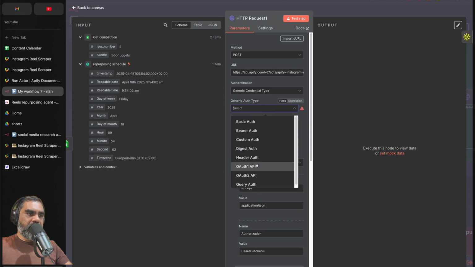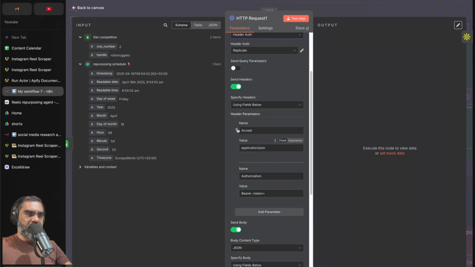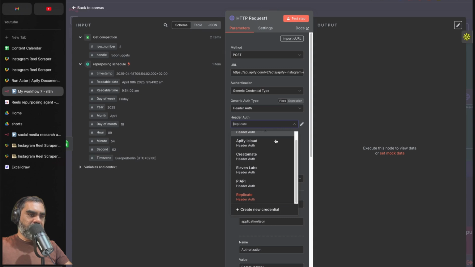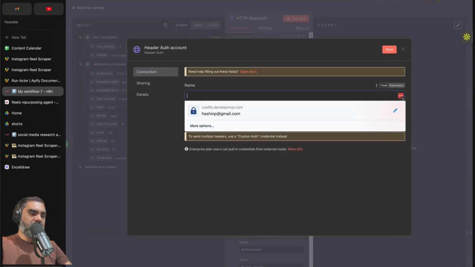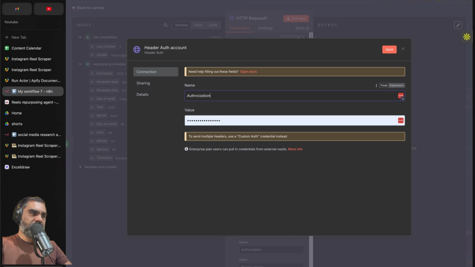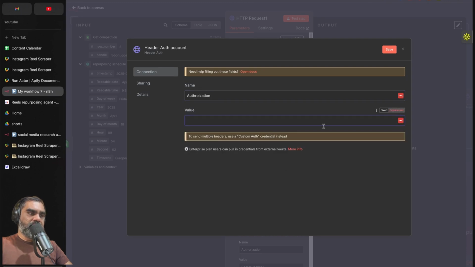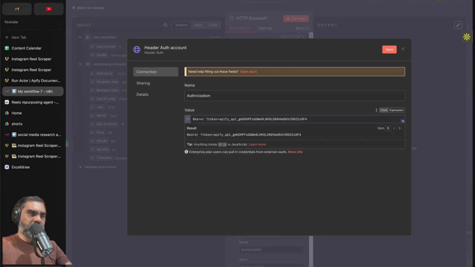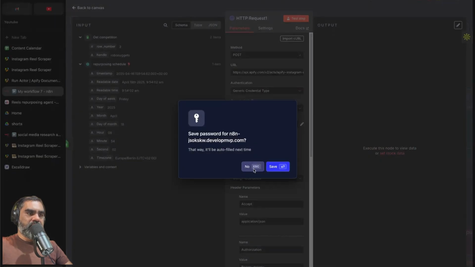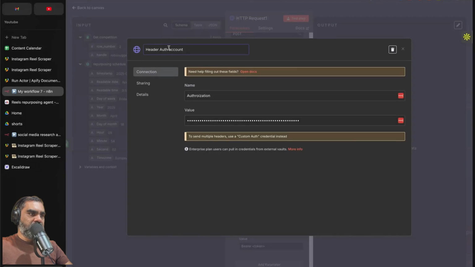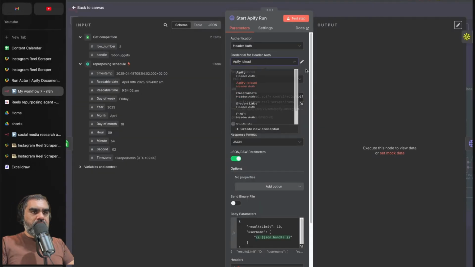Then I select header auth. So similar to giving the header authorization bearer token here. So this I can store without exposing it on the front end. So I click on create new credentials. Name is authorization, header is authorization, and the value is, let me show you, bearer, and then the token. We'll have to delete this token bit from here and make sure there's only one space and save that. Once that is saved, let's change the header account to test Apify account. Save that. So that's how you create the credentials.